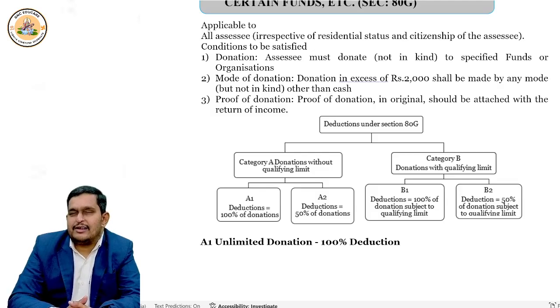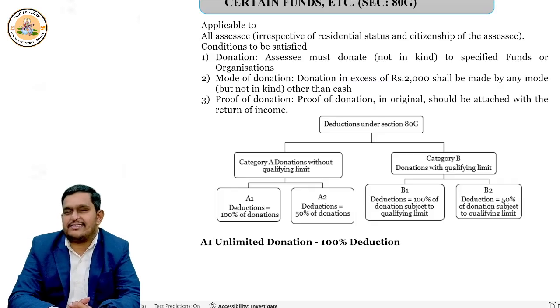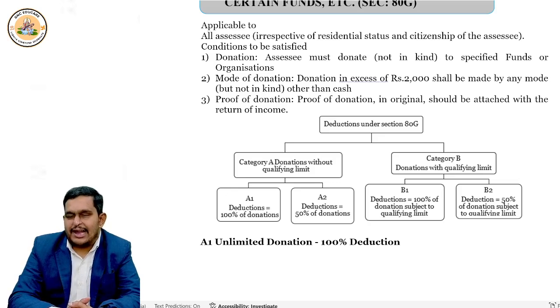100% deduction, no limits. There are 17 items. Super fast, I'll try to help you remember. If you can remember, it's great. If you don't remember, still no problem. Just try to connect with the words. In the exam, if they give any question on this type of thing, mostly you will be able to connect with the words and identify.